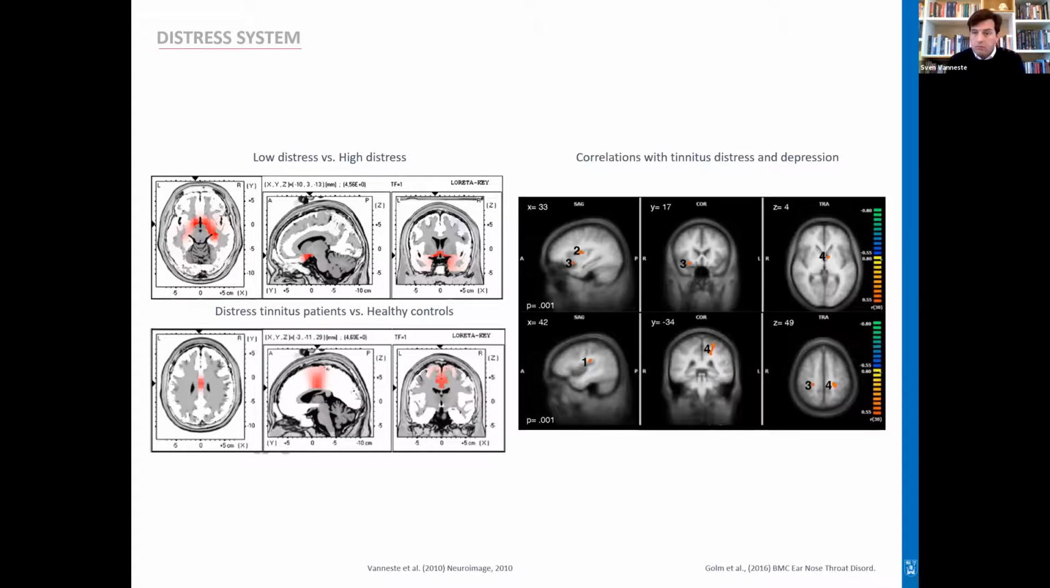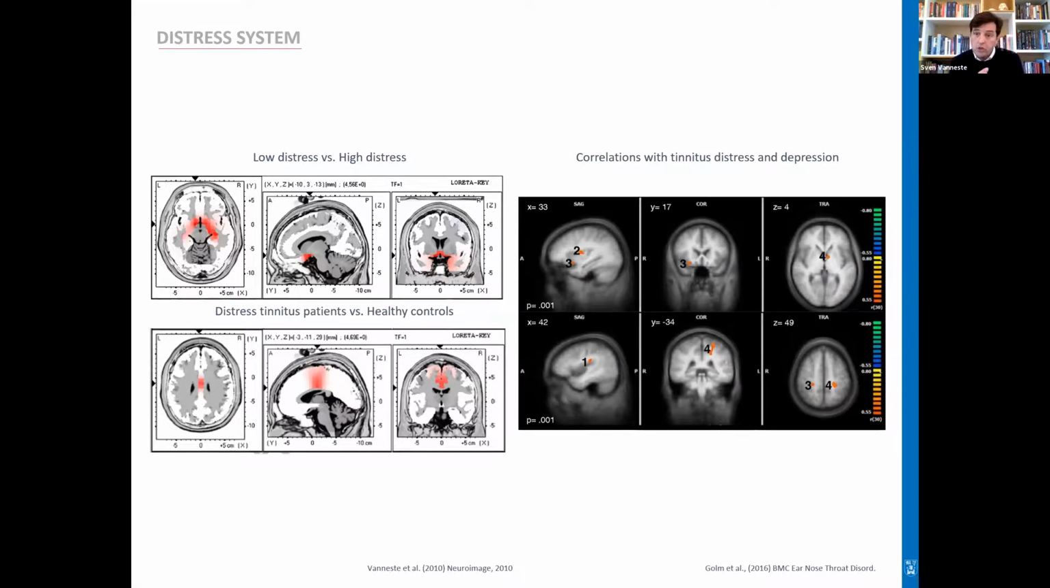When we compared the distressed tinnitus patients with the healthy control group, we also saw the dorsal anterior cingulate cortex showing up for the beta frequency band. Now, we know that the dorsal anterior cingulate cortex is important in attention, and it could be that patients that are distressed by the tinnitus focus more on their tinnitus. These findings were confirmed by fMRI, showing again that the dorsal anterior cingulate cortex as well as the insula and the anterior cingulate cortex correlated with how much tinnitus distress they have.